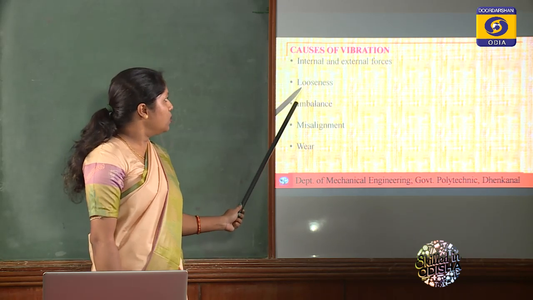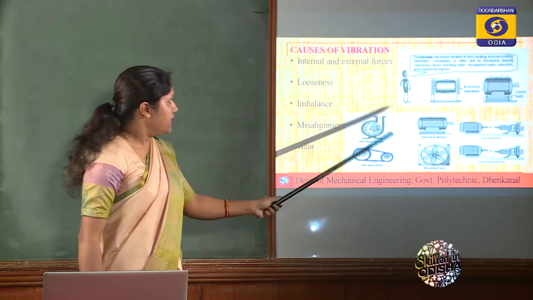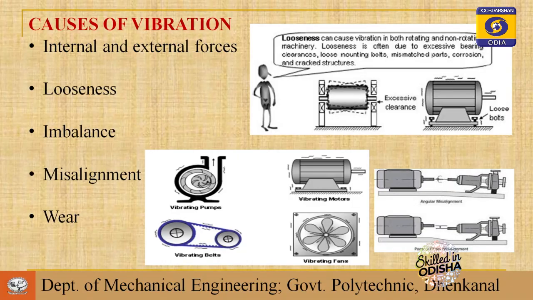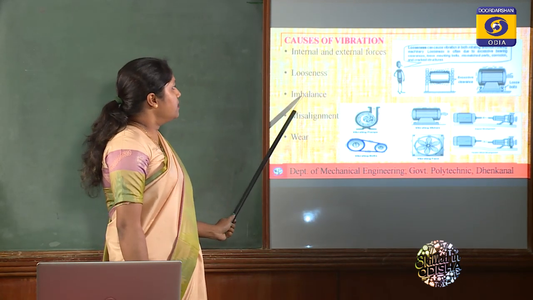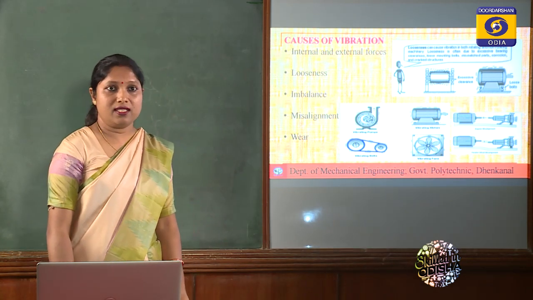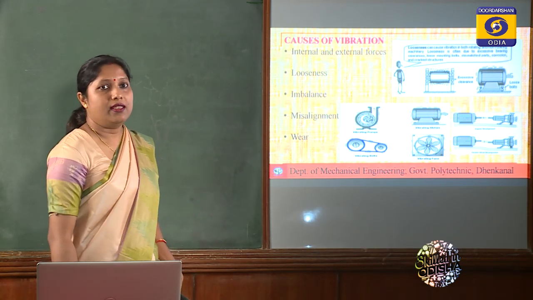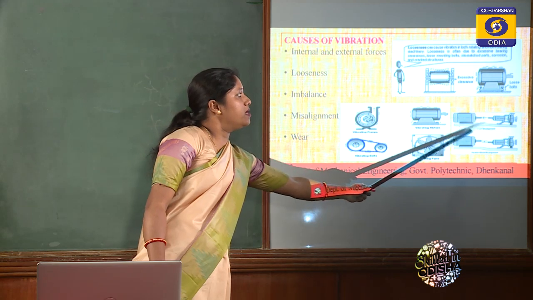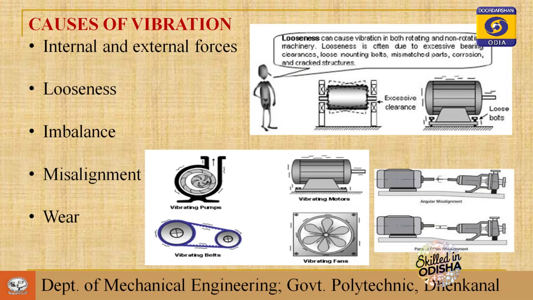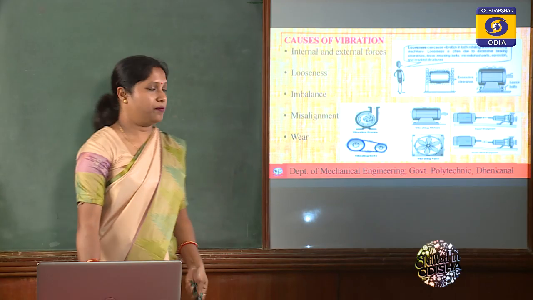Also there are some causes like looseness. Here you can see, due to a loose bolt fitting, this motor can vibrate. Also if there is excessive clearance between the shaft and the bearing, vibration can happen. Imbalance means if there is any imbalance in the rotating parts or reciprocating parts, vibration can happen. Misalignment, here you can see an example of angular misalignment. If such an arrangement is there, there is also vibration. This is parallel offset misalignment. So these cases produce vibrations in the machines.